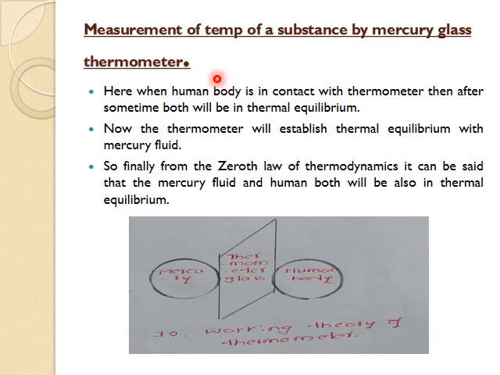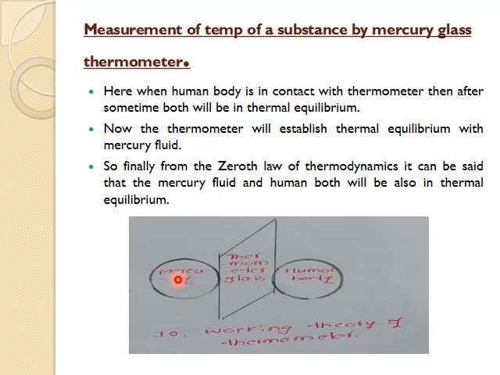So let us have a look at how exactly the zeroth law of thermodynamics helps us to measure the temperature using this thermometer. When the human body is in contact with the thermometer, then after some time both will be in thermal equilibrium. You can observe in the diagram here, this is the human body and in between it is the thermometer and the mercury body.